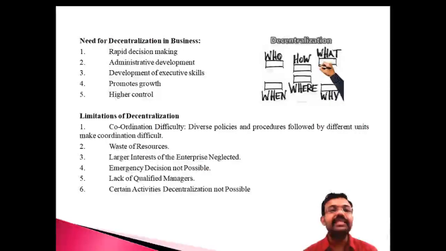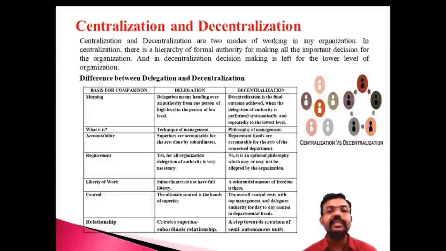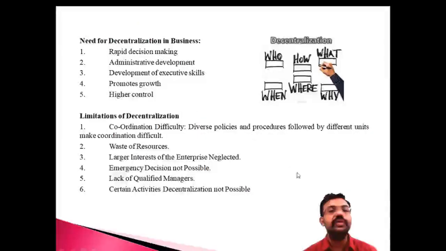The second is administrative development. We already discussed that decentralization is the philosophy of management, so it is like an administrative development. For the development of the administrative staff and members, we have to follow the concept of decentralization. And the third one is development of executive skill. Definitely decentralization develops skill. That means giving the freedom to the subordinate to take the right decision, so automatically it improves the skills of the executives.